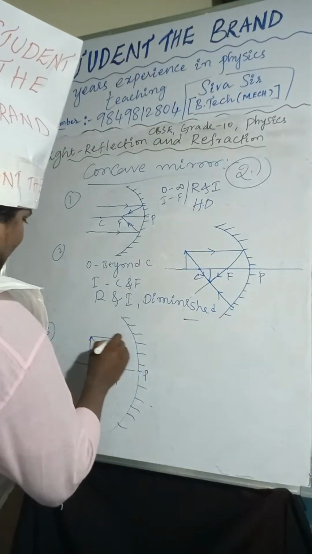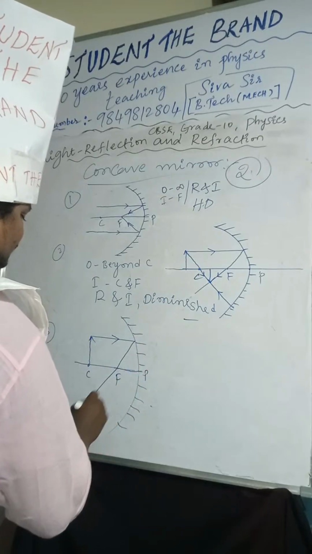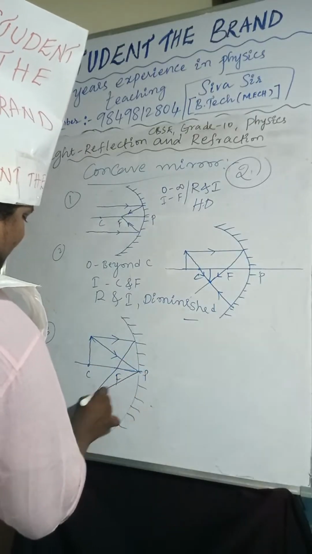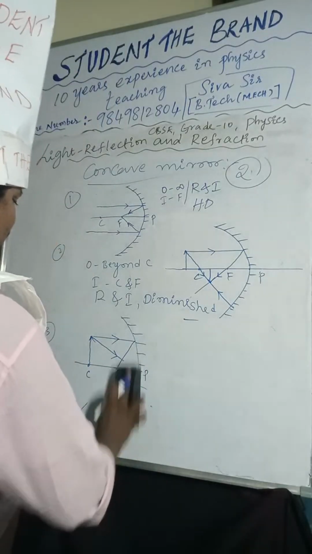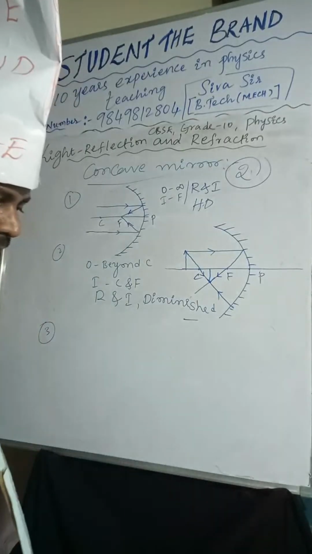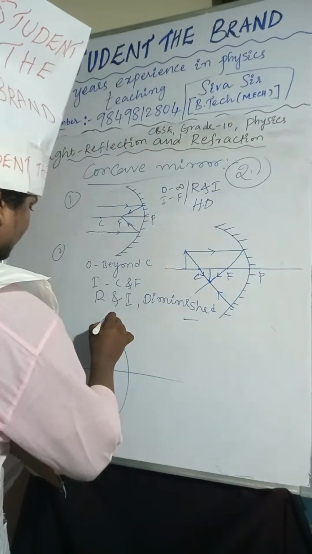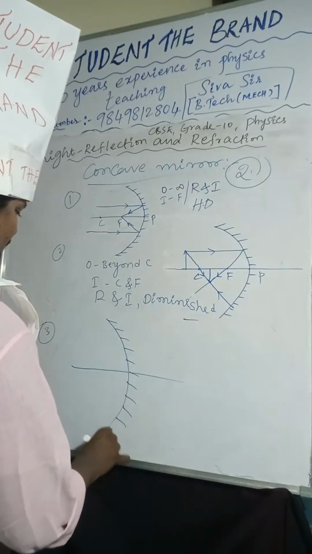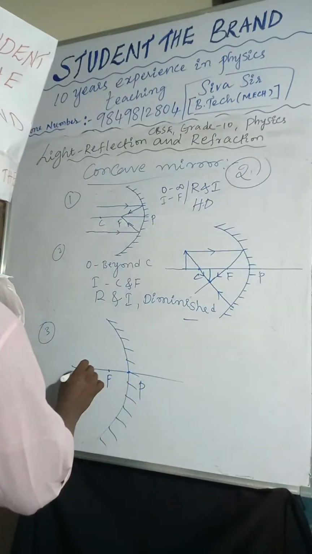So I'm taking one light ray here like this. After reflection, it passes through the focus. Another light ray I am taking here. Here you can consider the pole, focus, and center of curvature.